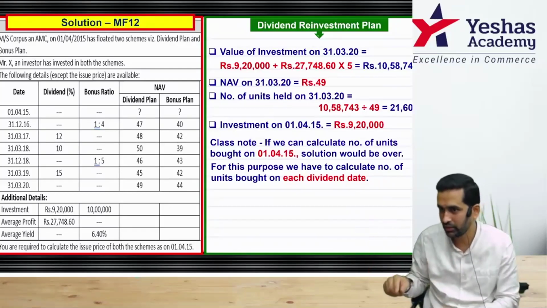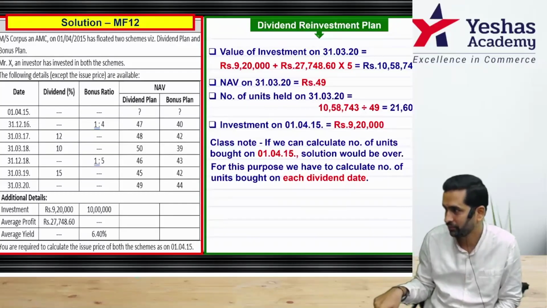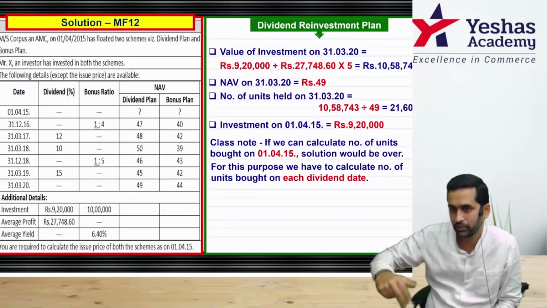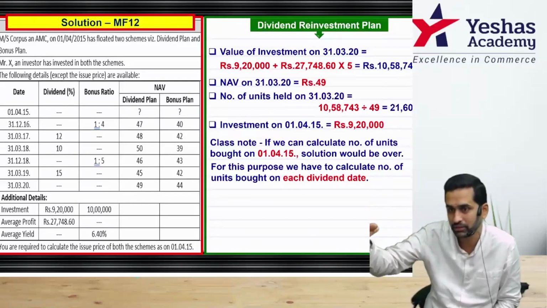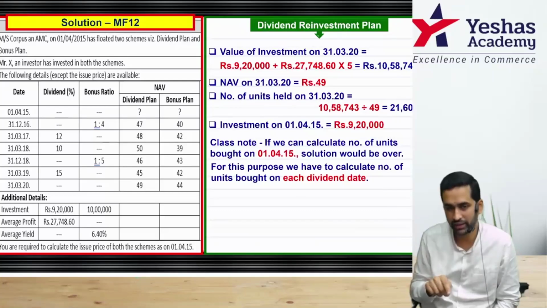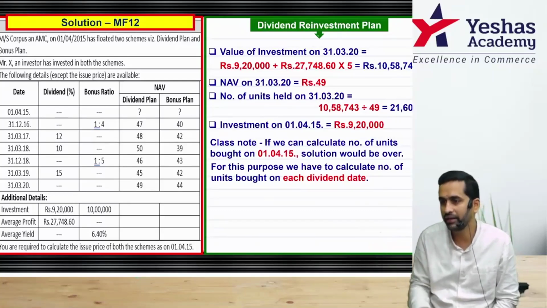With this equation, what you will get is the number of units held before the last dividend. But that won't be the final answer. That number came after the second dividend. That number came after the first dividend. That means you have to do reverse working 3 times. That will tell you how many units you started with. And you have 9,20,000 with you. 9,20,000 divided by that will give you the NAV at entry date.